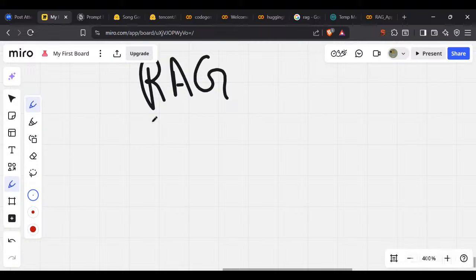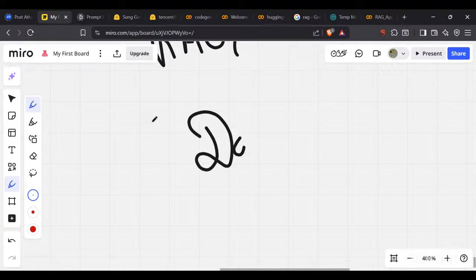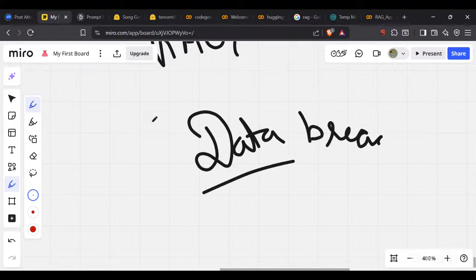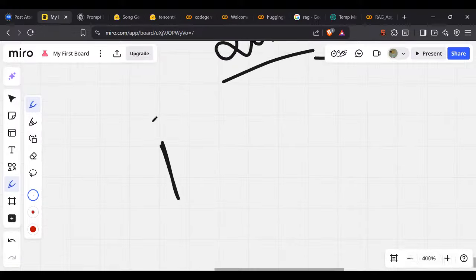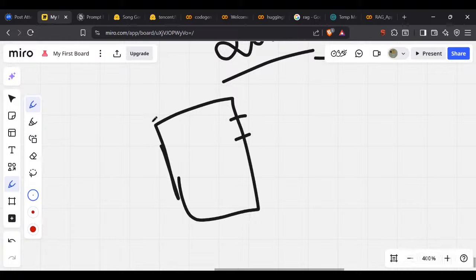Can't we just give the data to the models? What is the reason why? The reason is that data can be breached here. Let's say you are giving your own entire data. I am asking a prompt that says: this is all my company's structure, company's ideas and everything. Now, how can we make this idea better so that we can outshine our productivity? This is a prompt that you gave to ChatGPT. ChatGPT got all of your data.